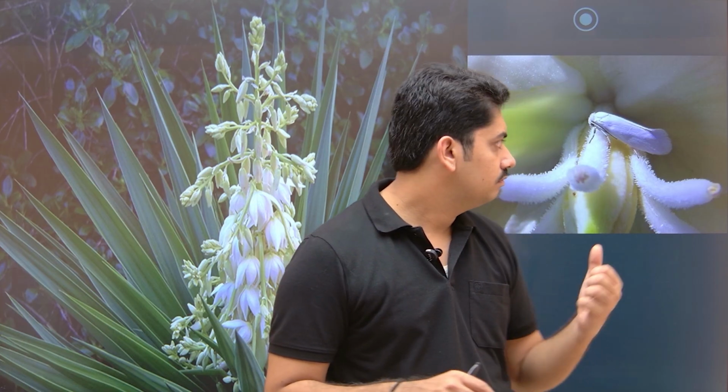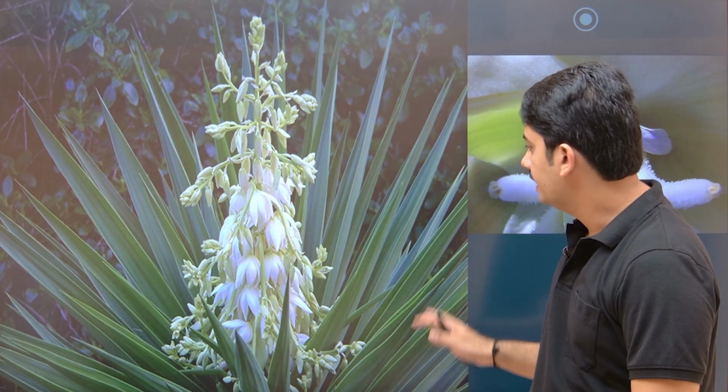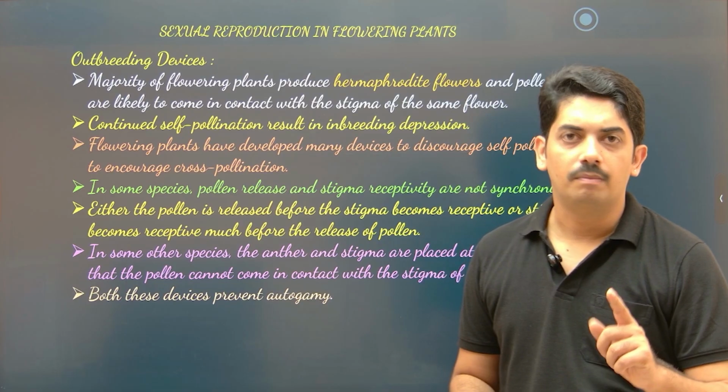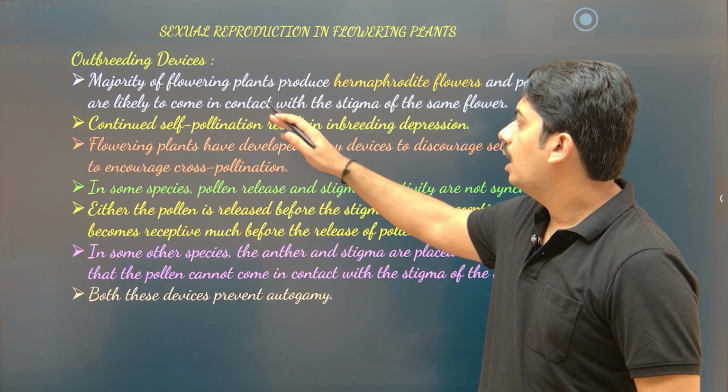This is the moth. So there is a coexistence between this moth and the yucca plant. What it will do, the moth visits the flower, undertakes the pollination, and lays its egg. So there is an interaction. This egg hatches inside the flower, in the sense when it undergoes pollination, the seeds will make sure that the growing moth larva will get sufficient nutrient. At the same time, the flower gets pollinated. Okay, so those interactions are very important for the competitive exams. Remember, okay? Then outbreeding devices.